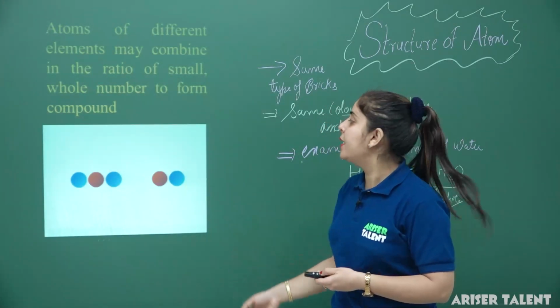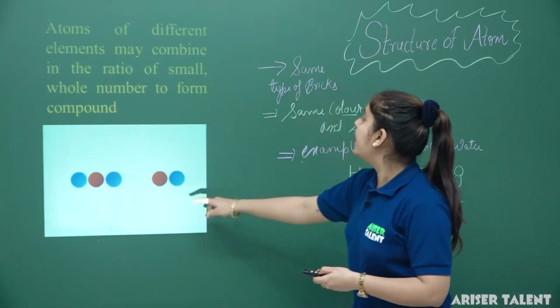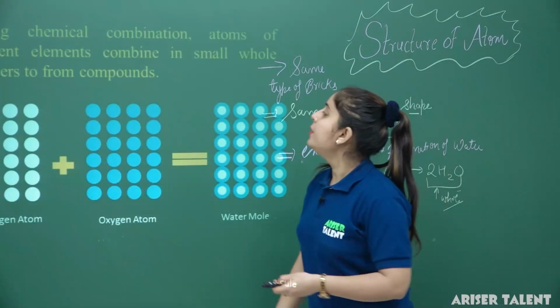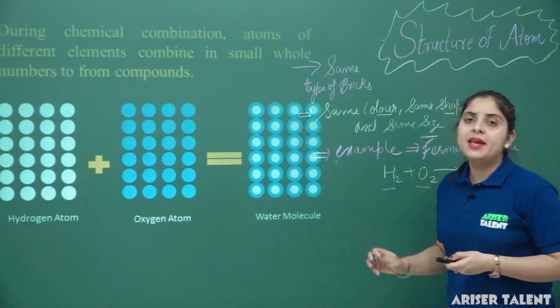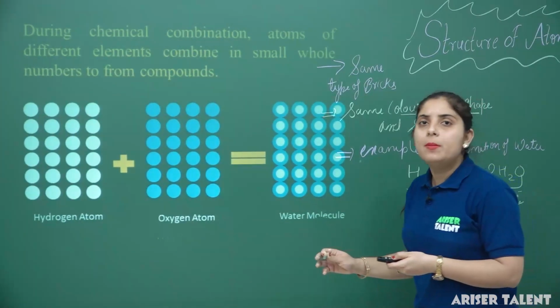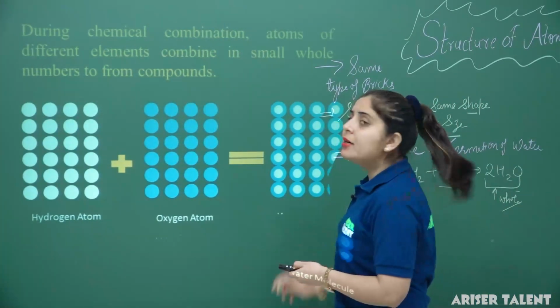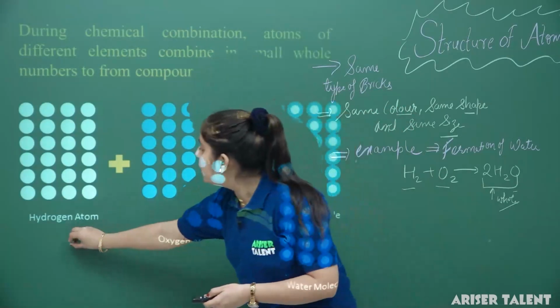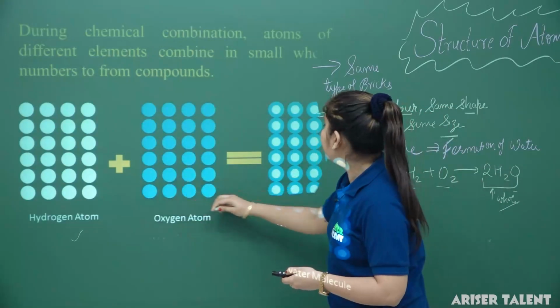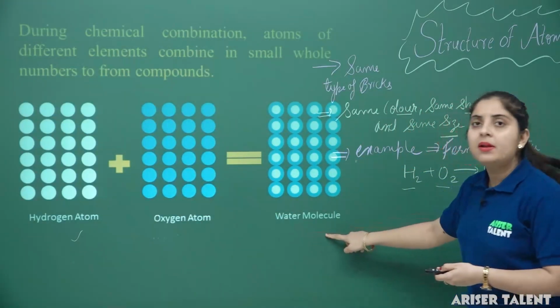I have discussed this postulate earlier, that different elements combine to form a compound in a whole number ratio. I explained this in terms of H2O. Here we have hydrogen atoms and here we have oxygen atoms. We have two different elements combined in a simple whole number ratio.